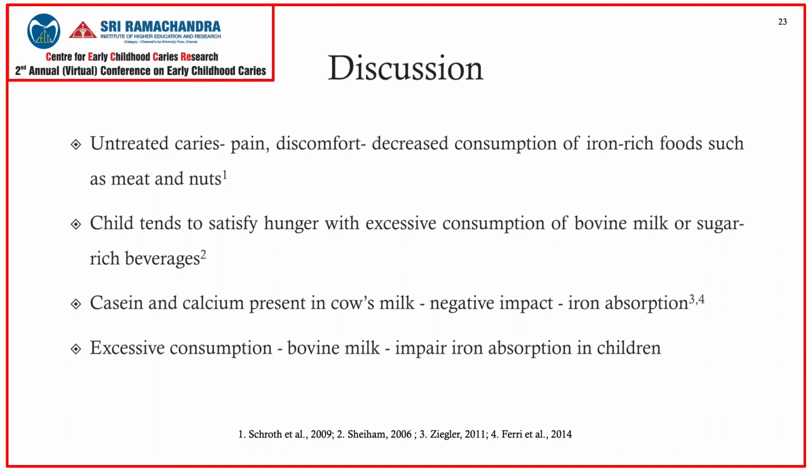Bovine milk can impair iron absorption in children due to the casein and calcium which are present. There are reports of children having developed IDA owing to occult intestinal blood loss on excessive consumption of bovine milk. Therefore, excessive consumption of cow's milk and decreased intake of iron-rich foods due to masticatory pain might have an impact on the iron stores in the body.